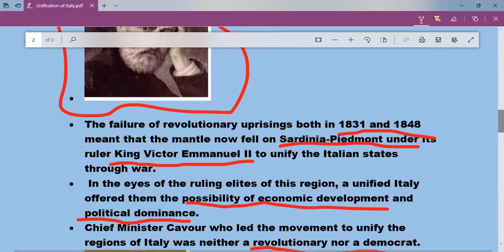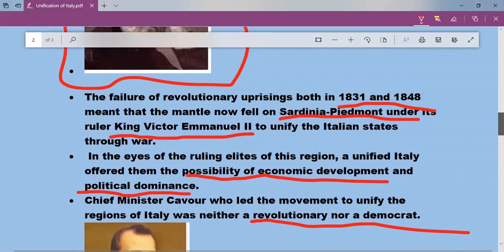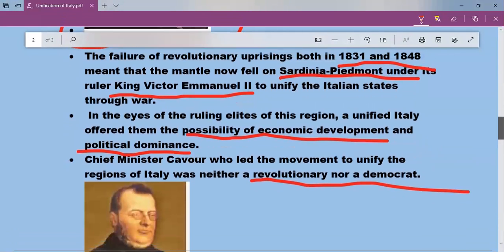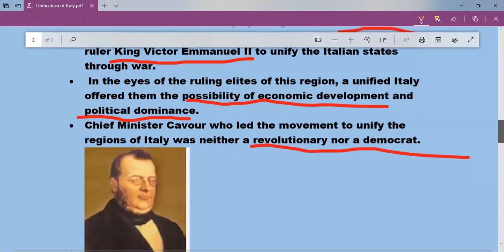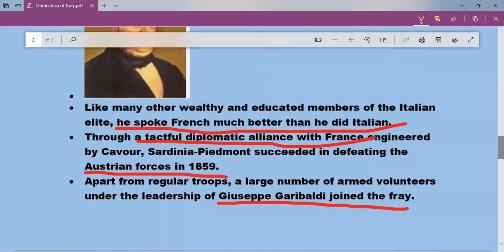And why did they need unification? Because with unification, economic development would be high, and conservative forces would be able to dominate and control the country. Chief Minister Cavour also tried his level best for unification, and he was not a revolutionary or a democrat. And how did he help? He knew French, and he was successful in getting support from the French. And they defeated the Habsburg Empire, the Austrian forces, in 1859.